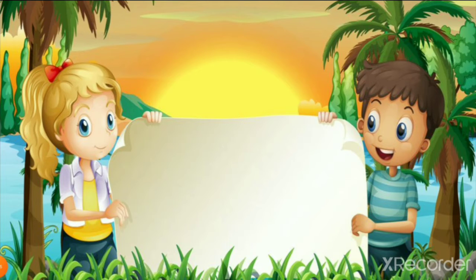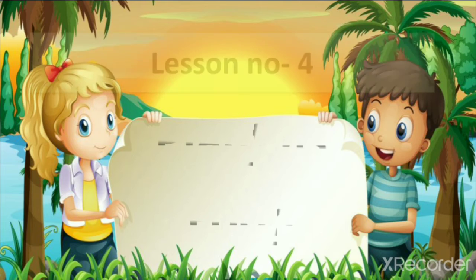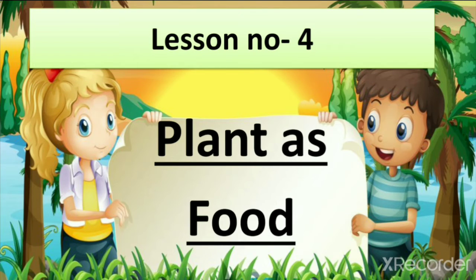So first, which lesson do we revise today? We revise lesson number 4. And what is the name of this lesson? Plant as food. So in lesson number 3 we learn about plants, how plants start growing, what plants need to grow, how plants are living things. So when we learn about plants in lesson number 3 we learn that a plant has many parts. So in lesson number 4 we learn about how we use parts of the plant in our food, right? So we learn different types of food which we get from plants in this lesson.